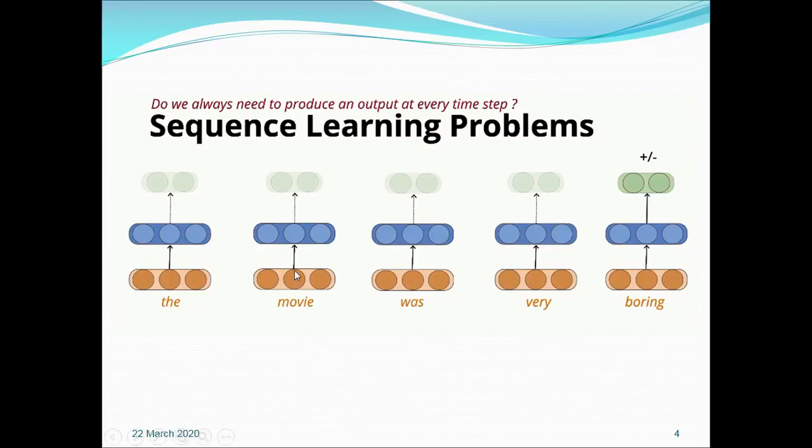In the second type of sequence learning problem, we are interested in getting the output at the end of the sentence. For example, in the case of sentiment analysis, we are interested in finding whether the sentence is positive or negative. So we are not interested in finding the output at each step.